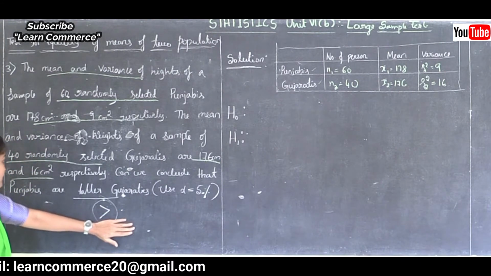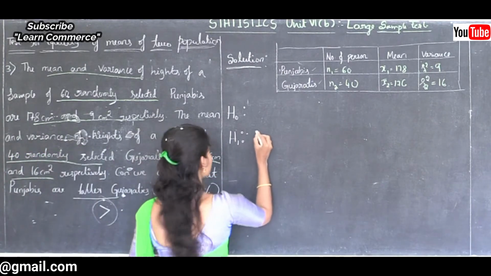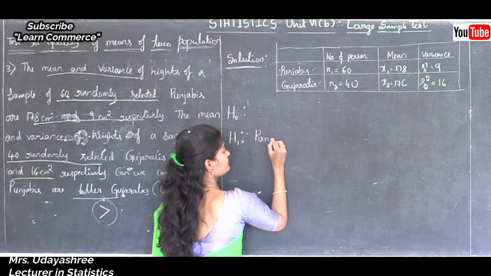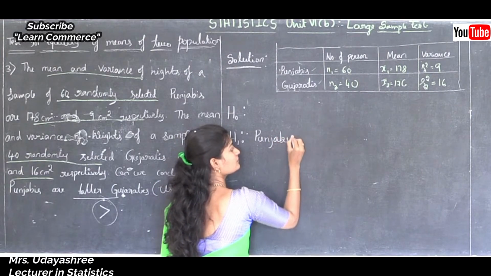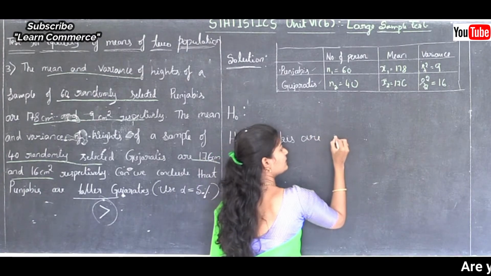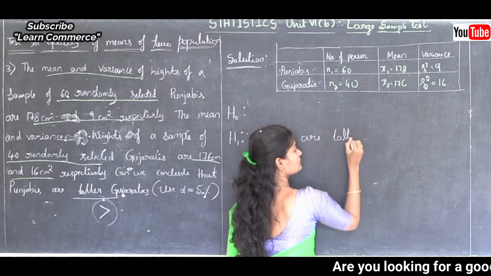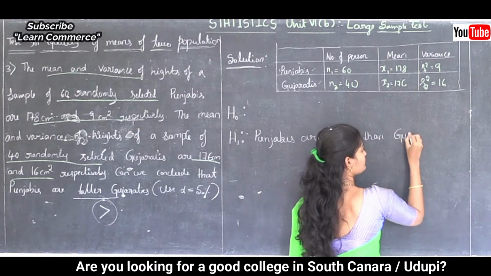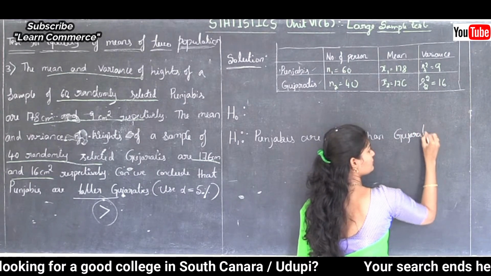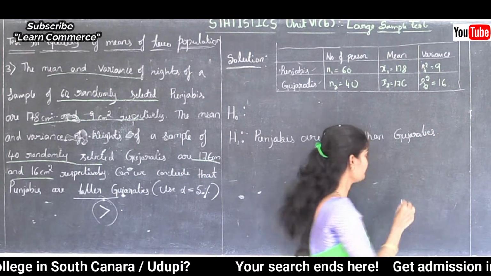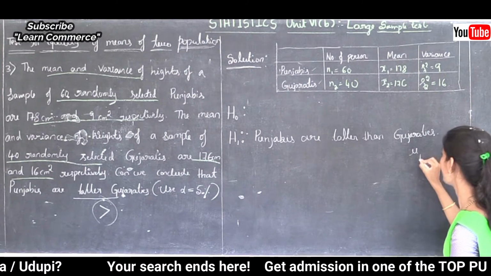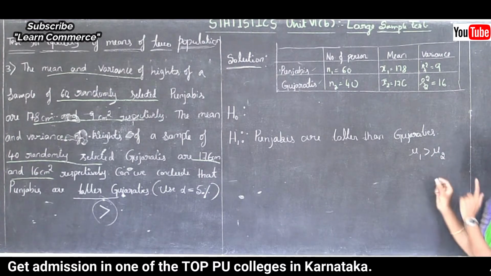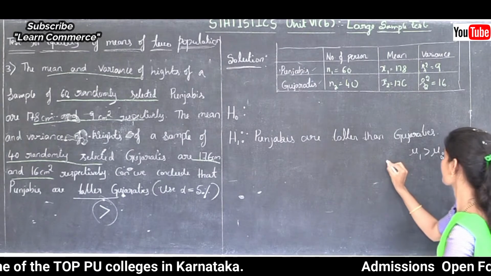So the alternative hypothesis is that Punjabis are taller than Gujaratis, which we write as mu1 greater than mu2. If it is greater than, then it is a right tail test.